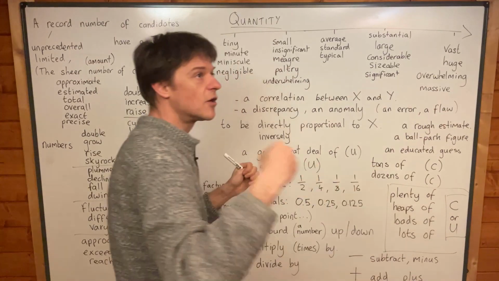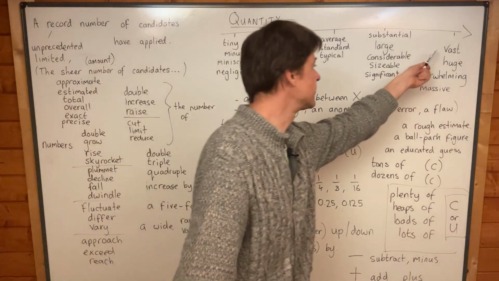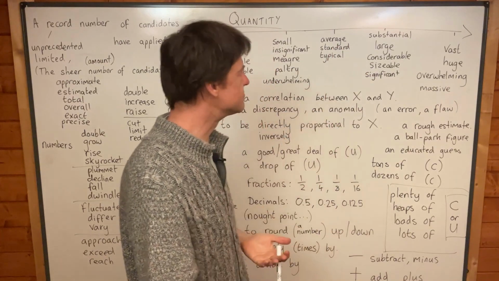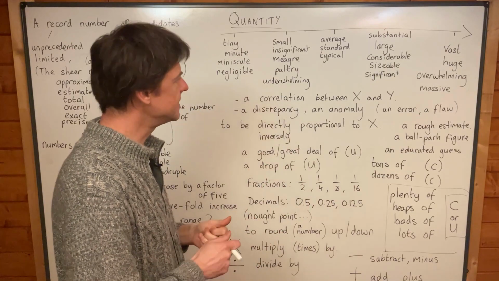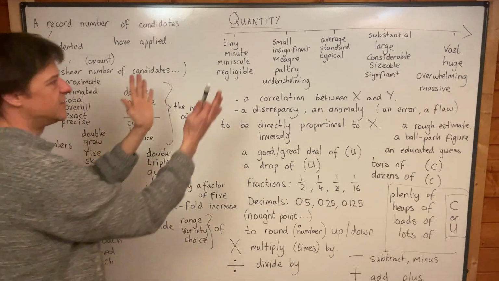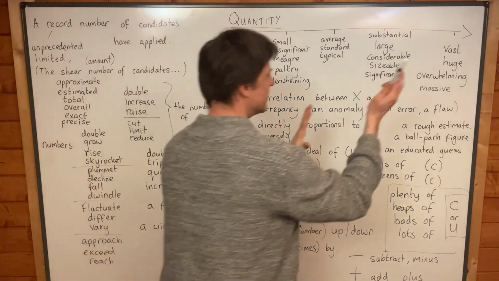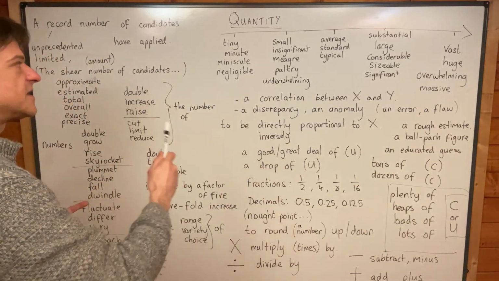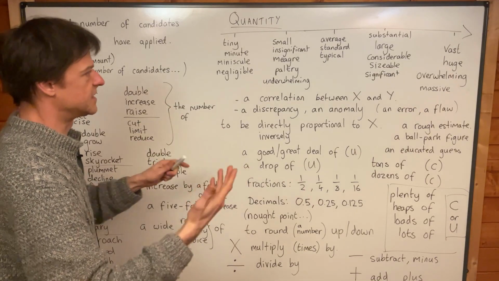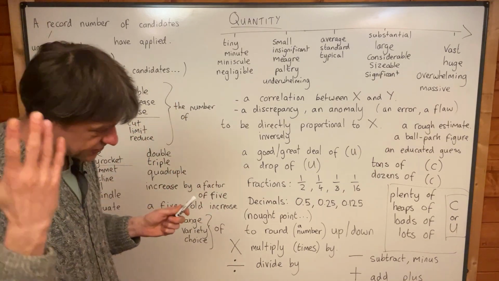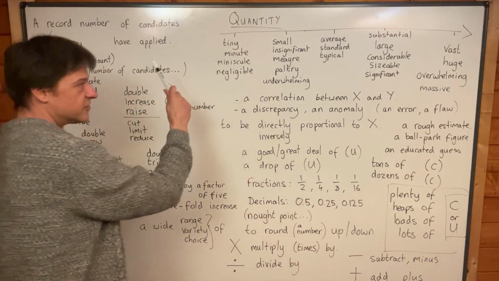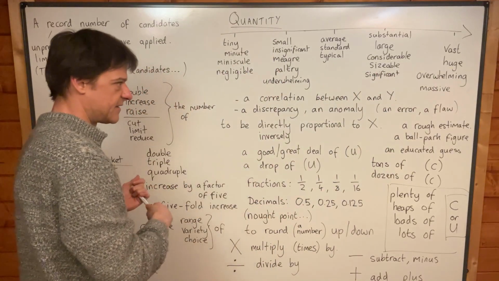Most of these words work with number and amount: a vast amount of, a huge amount of, a considerable amount of time, a large amount of money, a substantial amount of money. So most of these words will work with number or amount, but these will show very small numbers or amounts, and these very big. So please do use these adjectives to improve the description of, for example, graphs in your IELTS exam, things like that. You very often have to describe a graph, and so that will be very useful vocabulary if that's what you're doing.